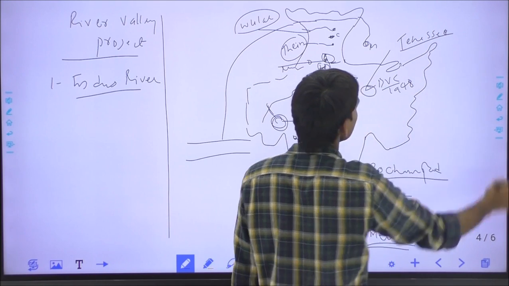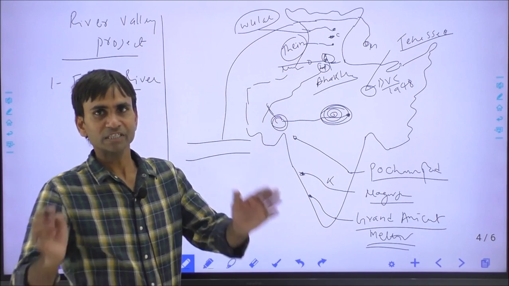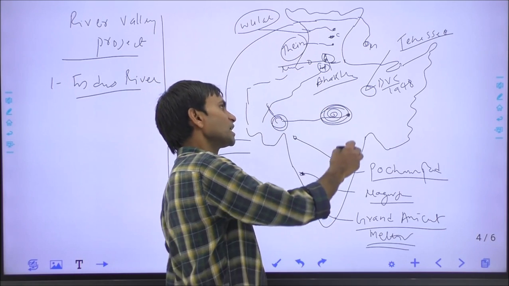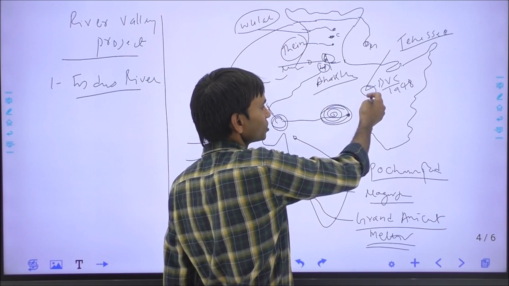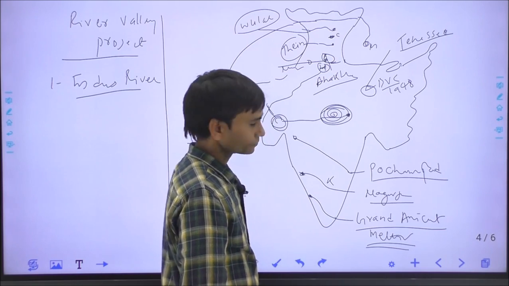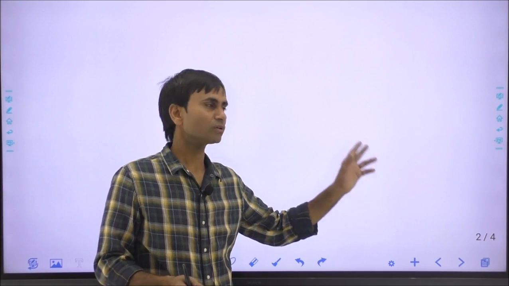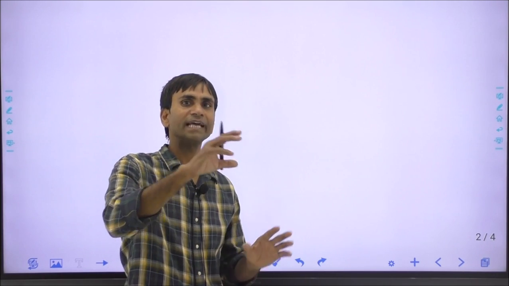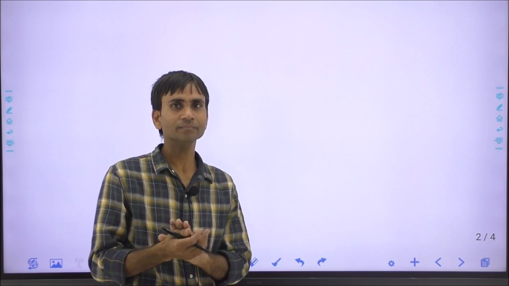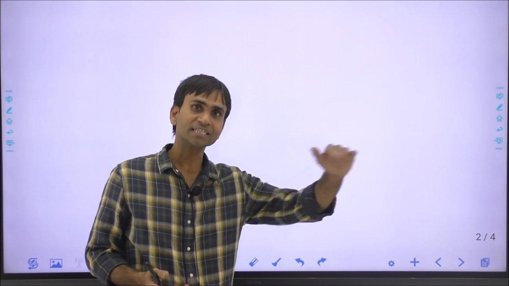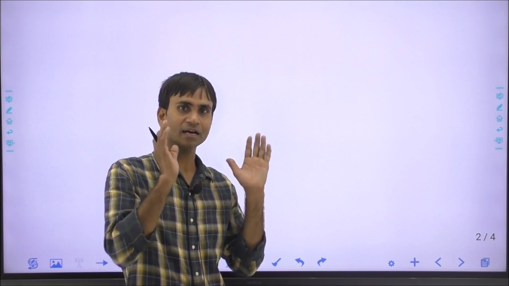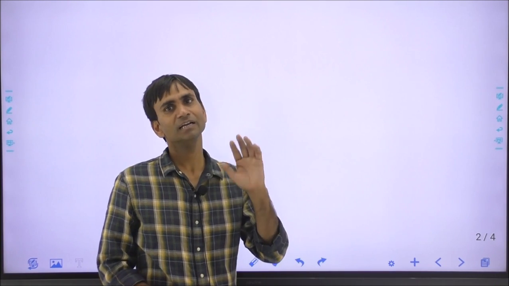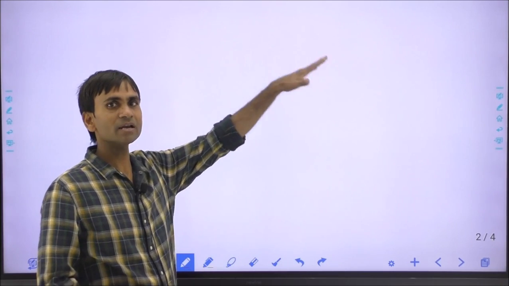This is the Tennessee Valley project of America, which was copied for the Damodar River Valley project. The Damodar River Valley project benefits both Jharkhand and West Bengal. In the Mahanadi River Valley project, on the Mahanadi river in Odisha, the Hirakud Dam has been built by the Government of India, and it is India's largest dam. India's largest dam is Hirakud Dam in Odisha on the Mahanadi, while India's highest dam is the Bhakra Dam in Himachal Pradesh.